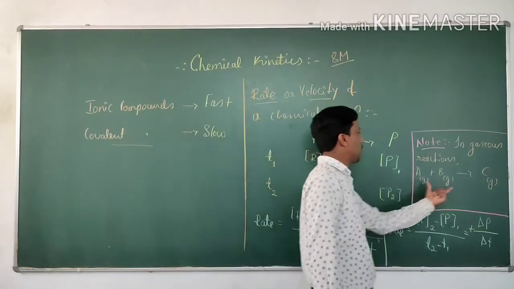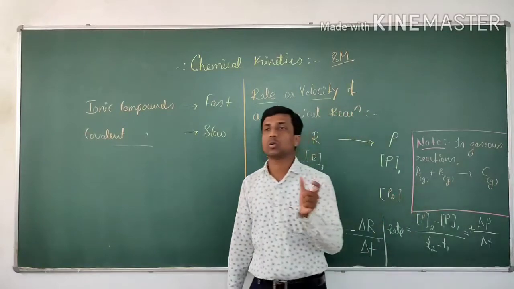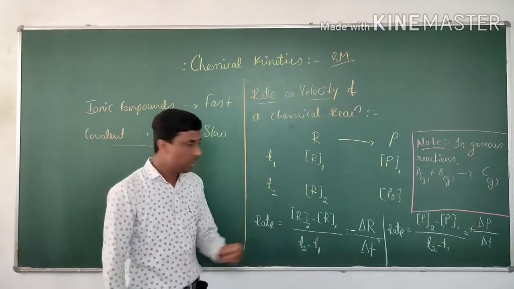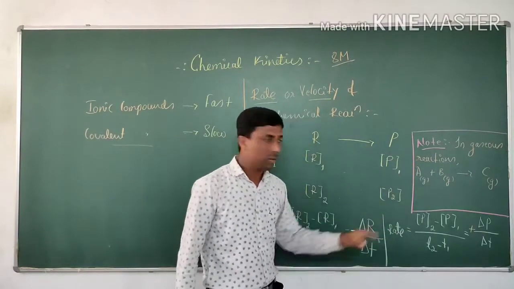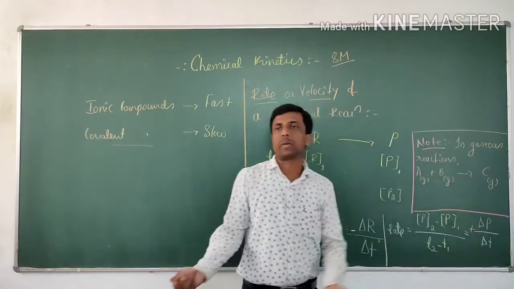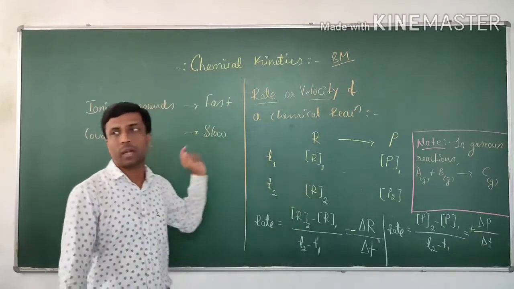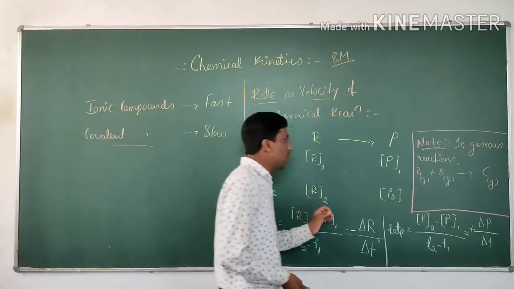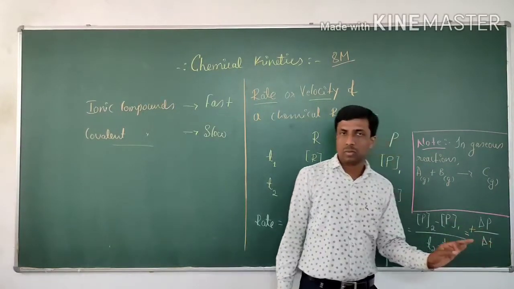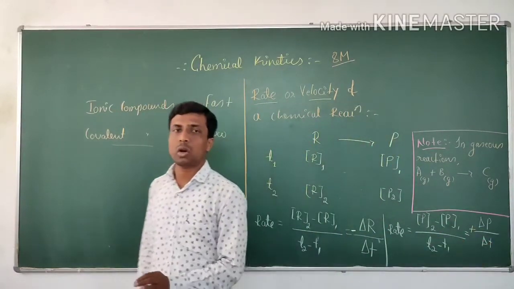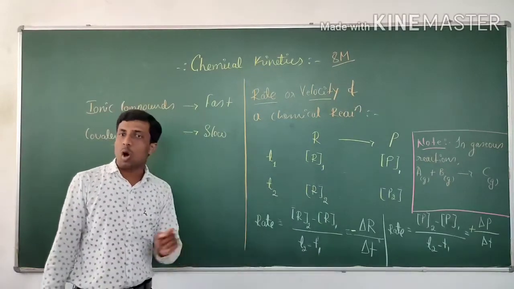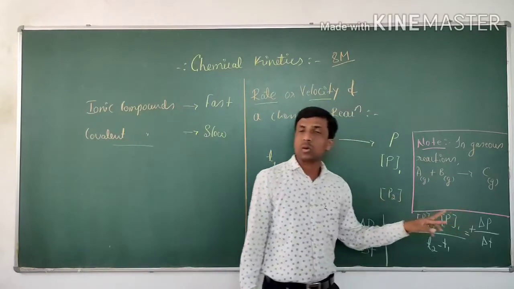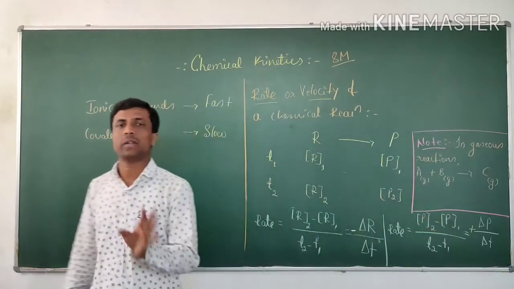Considering pressure, we can give the explanation here. Molar concentration changes here. For reactants it will decrease, for products it will increase. In case of gaseous reactions we can use the pressure concept also to explain rate of a chemical reaction. Then they say the change in pressure of one of the reactants or products in unit time is called as what? Velocity of a reaction or rate of a chemical reaction.